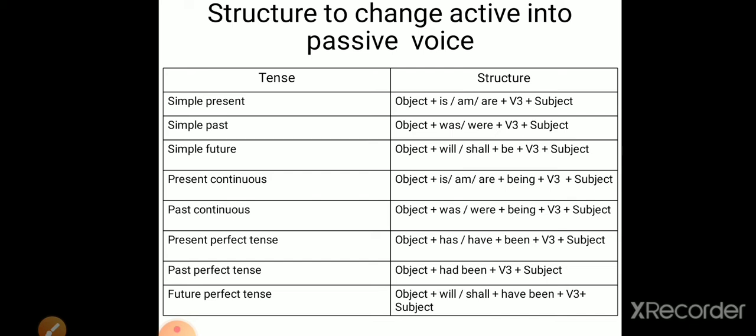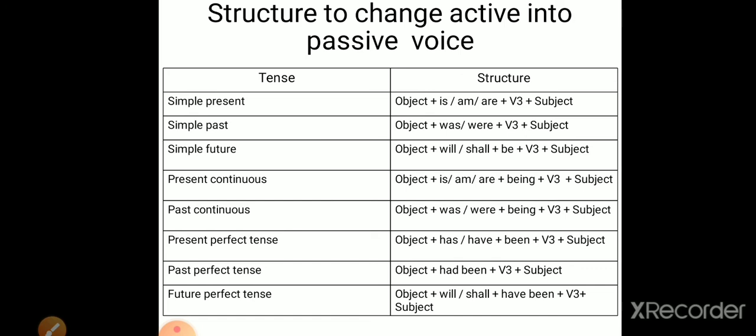Here the rule for changing active into passive voice is, first of all, we have to write the object which is given in the active voice. We need to find out the object first, then we will write it first in the passive voice, followed by is, am or are plus V3 plus subject.